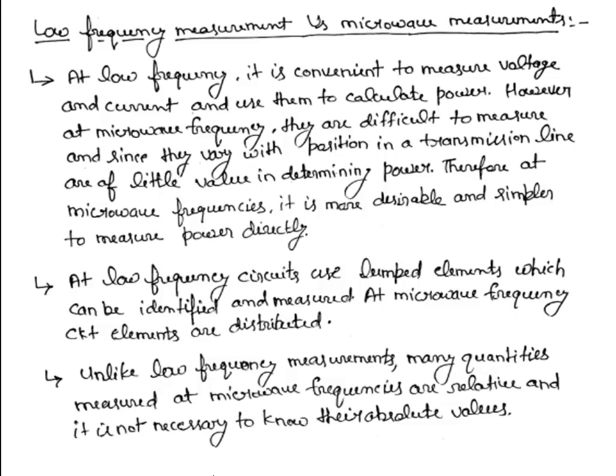That means if we want to measure the output power, then we will divide the output quantity by the input quantity. So this type of measurement is known as a relative measurement. That means the output power is related to the input power, right? So this was the main difference between low frequency measurement and high frequency or microwave measurements.